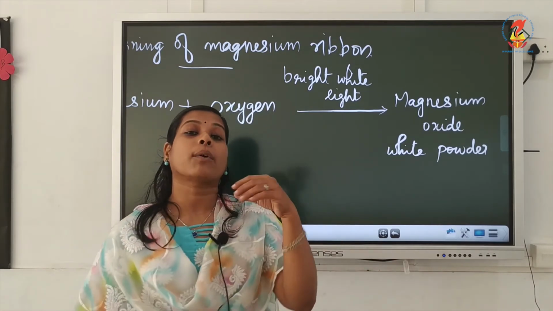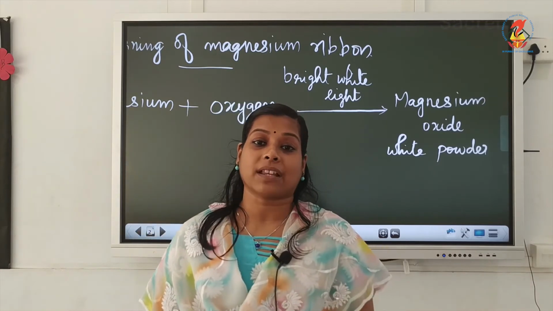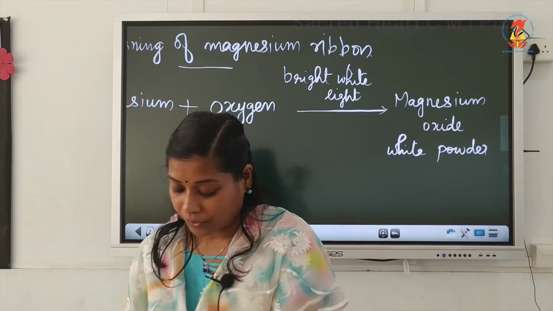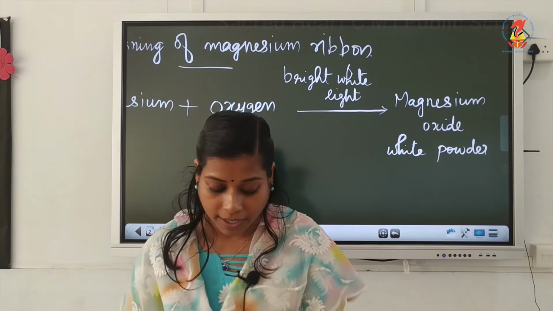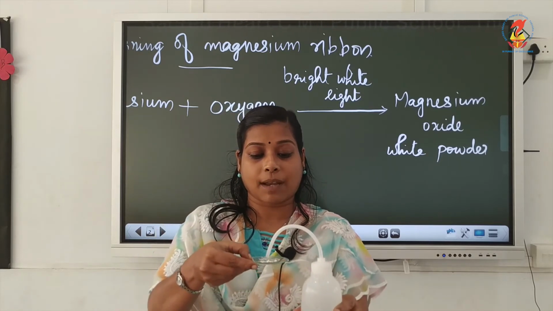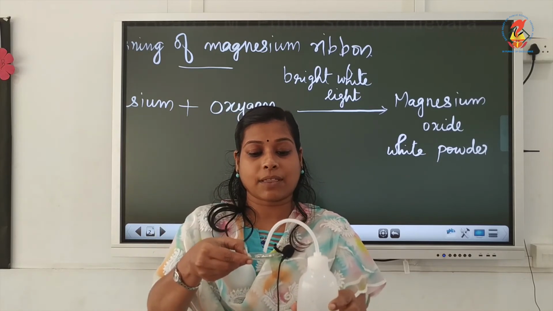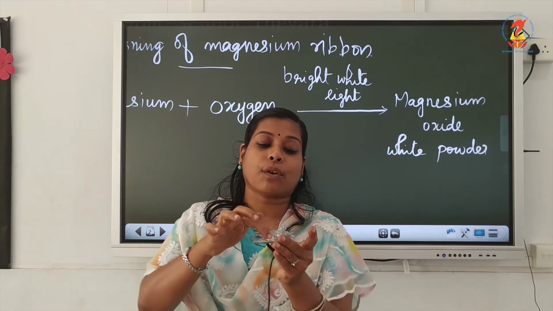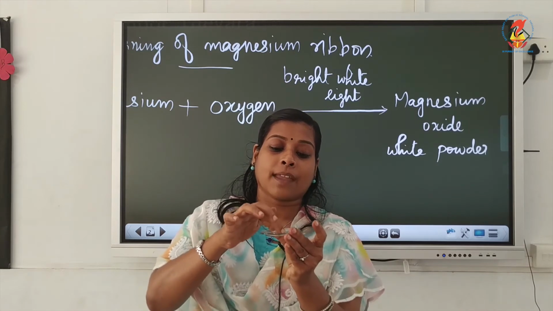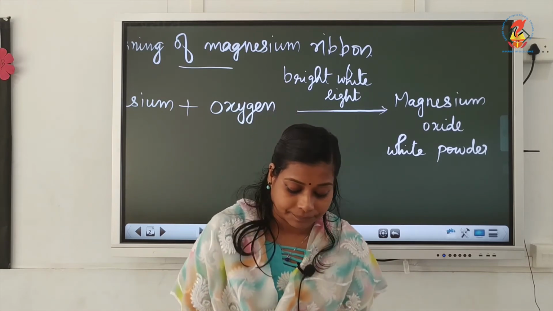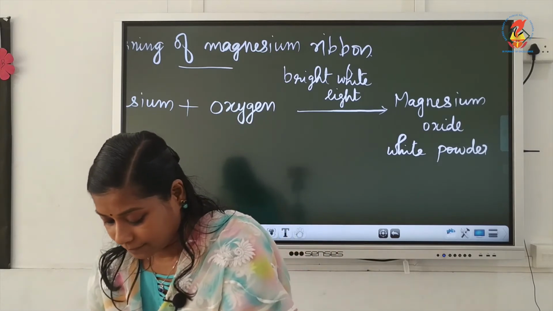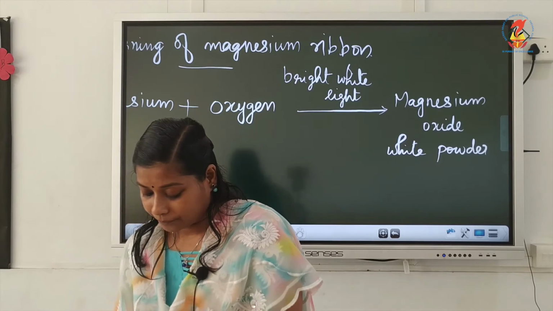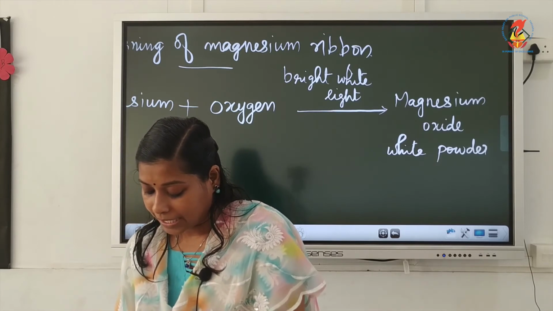Now, how can we find out the nature of this magnesium oxide? For that, you take a small amount of this magnesium oxide powder and mix it with a few drops of water. Then I am taking a red litmus paper.